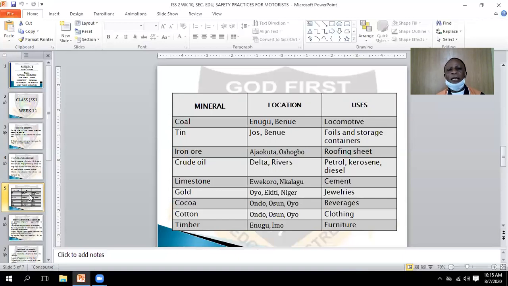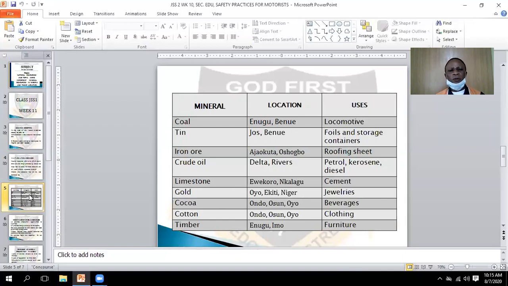In Warri, we can get it. That is, from crude oil, we can get petrol, we can get kerosene, we can get diesel. Even they use some of this crude oil to make what? Cream.